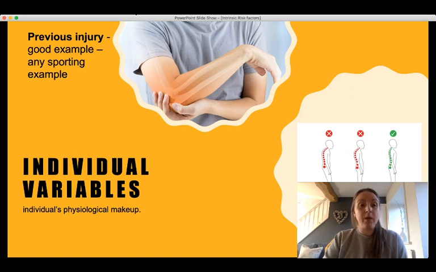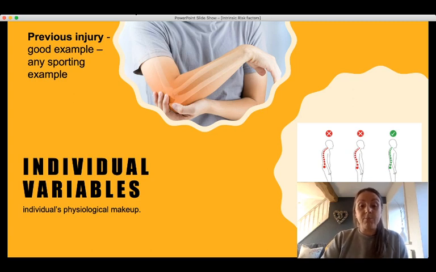It's a good example because previous injury is a risk factor for any sports person. So it doesn't matter whether the examiner gives you a specific sport or whether they ask you to use a sporting example of your choice. You could always use previous injury as a good example of an intrinsic risk factor under that heading individual variables.